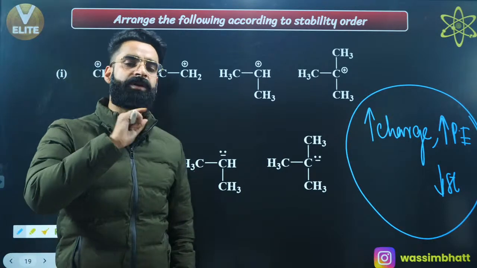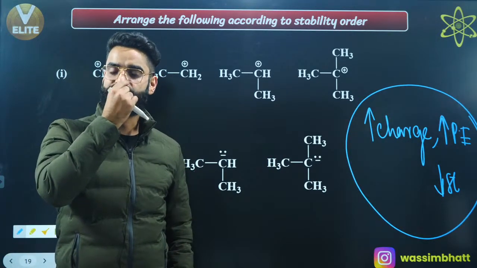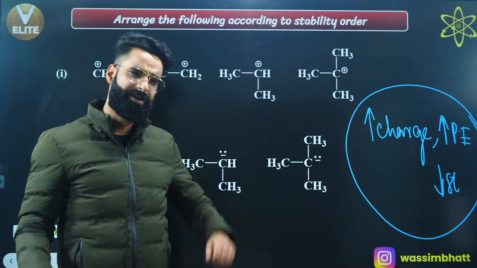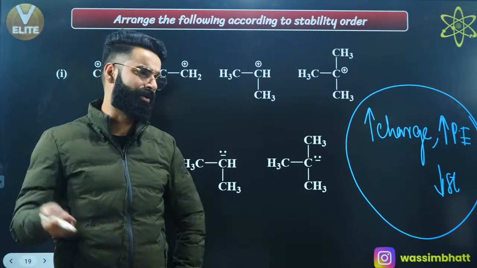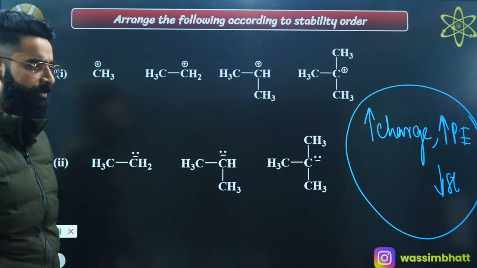So whenever you need to compare the stability of the charged species, basically, you need to say exactly where the charge will be minimum. Wherever charge will be minimum, there only stability will be maximum. Now have a look properly what I'm going to talk about.